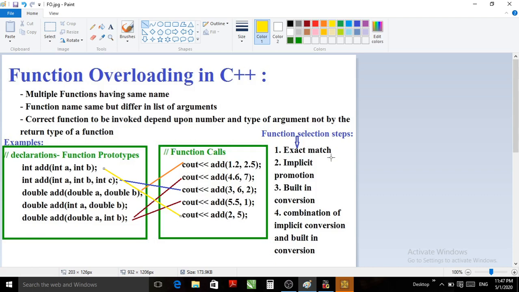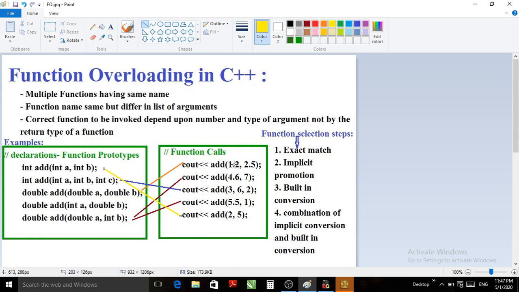Let us consider if exact match is not found, how the function call is given. For that, implicit promotions are tried, like character to integer, or from float to double. So we can say here add 1.2, 2.5.